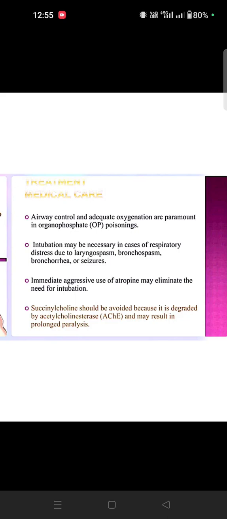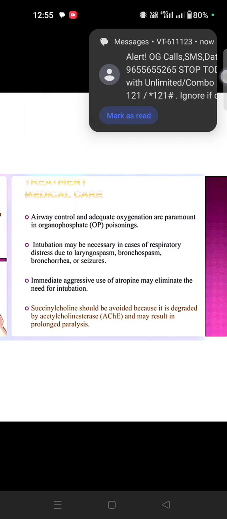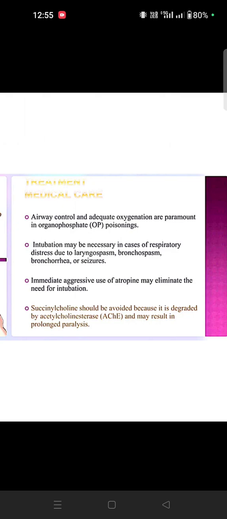Okay, then treatment: airway control for adequate oxygenation, then intubation of the patient if necessary, for respiratory distress due to laryngospasm, bronchospasm and bronchorrhea, seizures. Immediate aggressive use of atropine may eliminate the need for intubation. Succinylcholine should be avoided because acetylcholine and all is already inactivated here, so prolonged paralysis may occur.